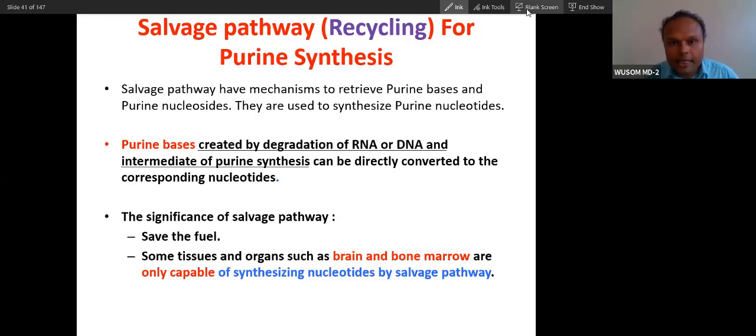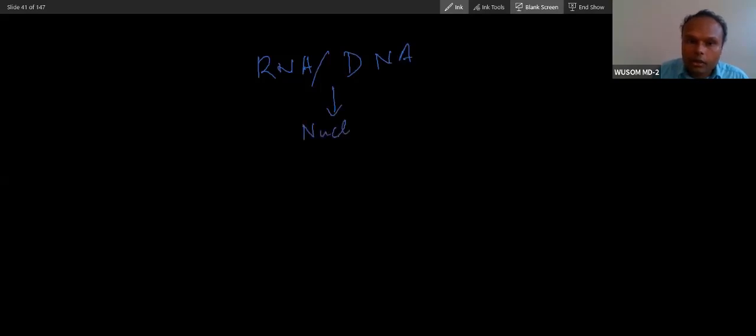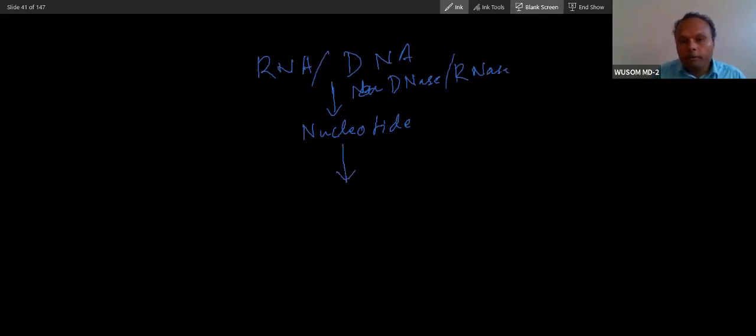First, when you look at the degradation pathway, RNA and DNA will be degraded to nucleotides. Nucleases, DNases and RNases, will break the DNA and RNA. Then the nucleotide will be metabolized again. In every nucleotide there is an N-glycosidic bond.